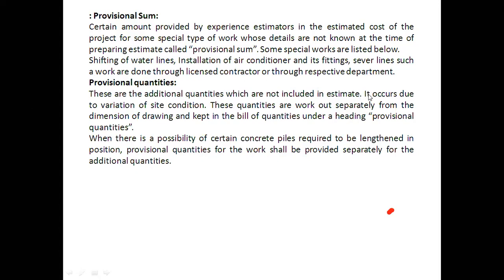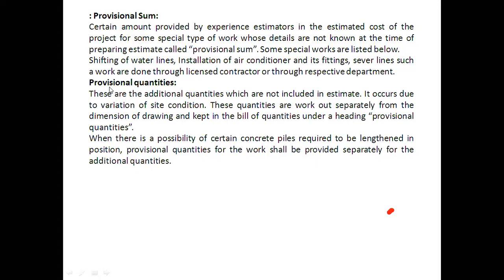It occurs due to the variation of the site condition. These quantities are worked out separately from the dimensions of the drawing and kept in the bill of quantities under the heading provisional quantities.